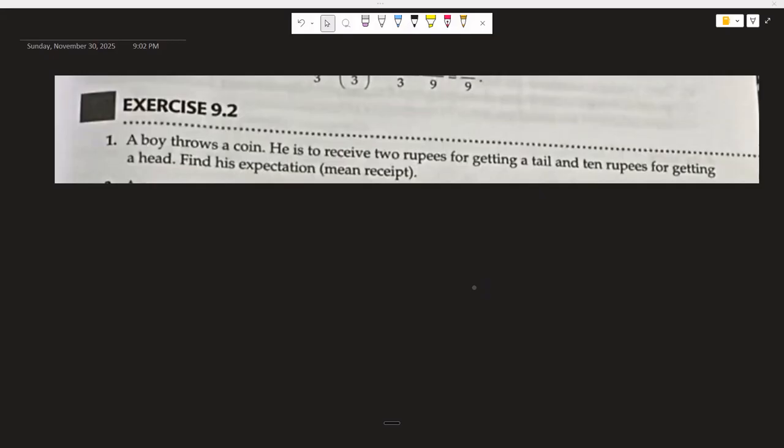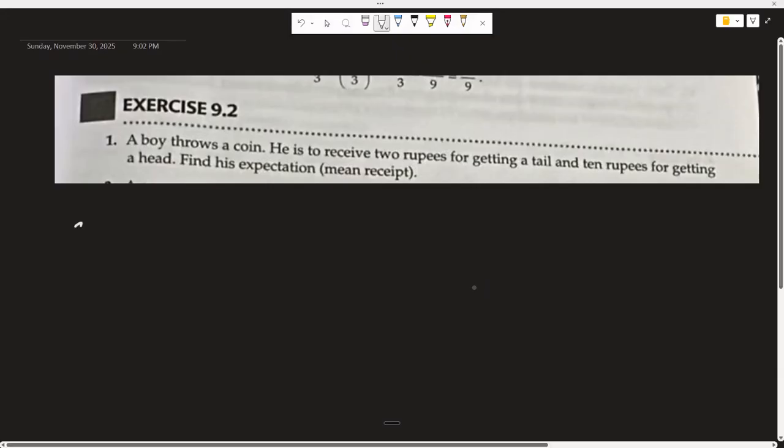A boy throws a coin. He is to receive 2 rupees for getting a tail and 10 rupees for getting a head. Find his expectation. Okay, so this is a very easy problem.